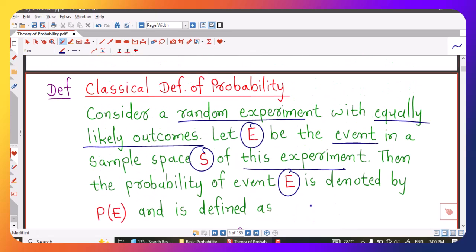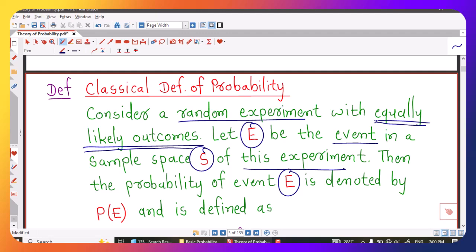So this definition is known as the classical definition of probability, and it has this limitation. We can apply this classical definition of probability for those random experiments in which all the outcomes have equal chances of occurrence, or all the outcomes are equally likely outcomes.